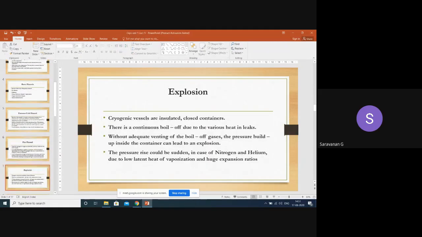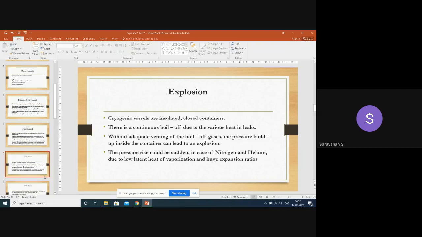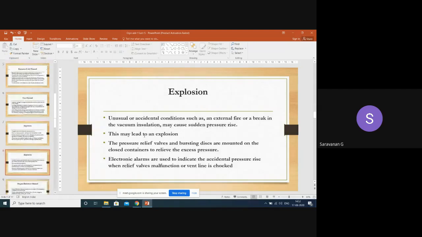Then the other one is explosion. As you know, whenever it is stored inside a closed container or vessel, there may be some boil-up due to high pressure buildup, with the addition of temperature and pressure. So we have to provide proper ventilation or a system to prevent the explosion, by providing relief valves, or maybe burst discs, or maybe alarms.